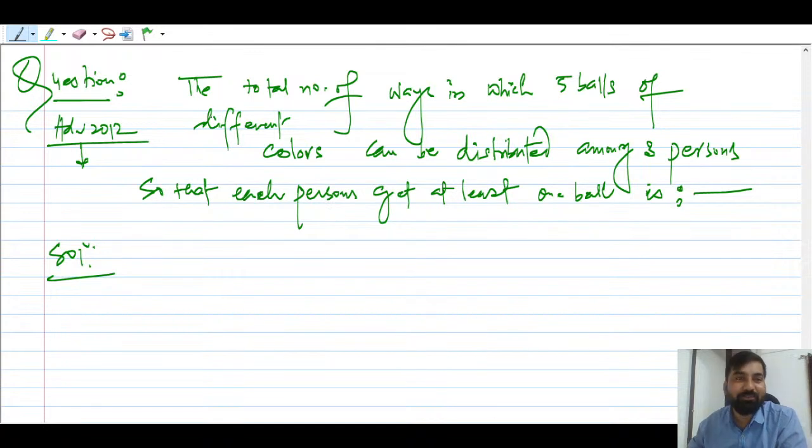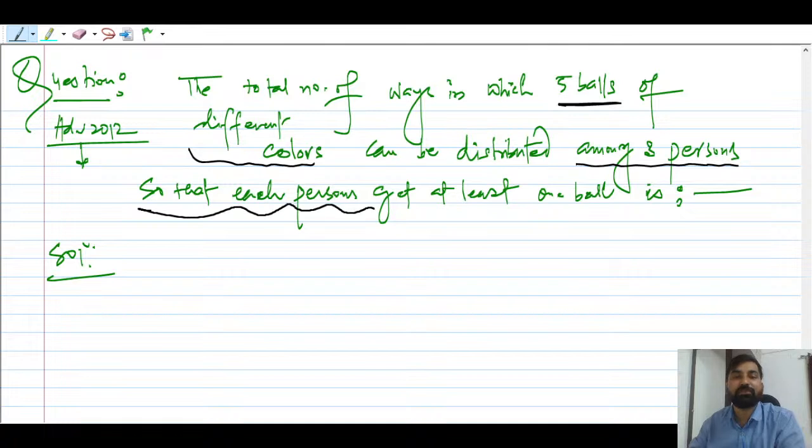ठीक है, तो ये बेसिक आपको आना चाहिए. The total number of ways in which 5 balls of different colors can be distributed among 3 persons so that each person gets at least one ball. मतलब एक person will get one ball, second person can get 2 balls, and third person can get how many balls?